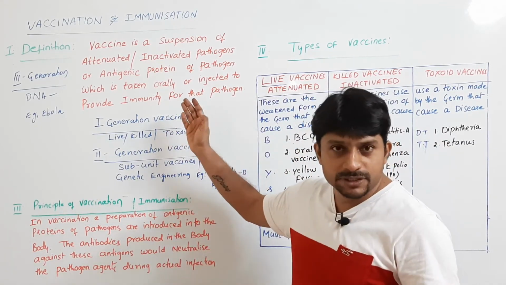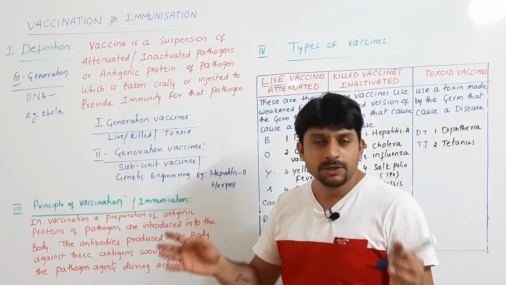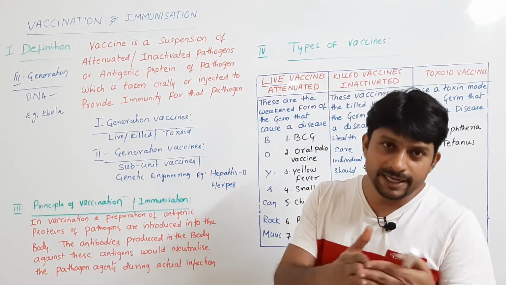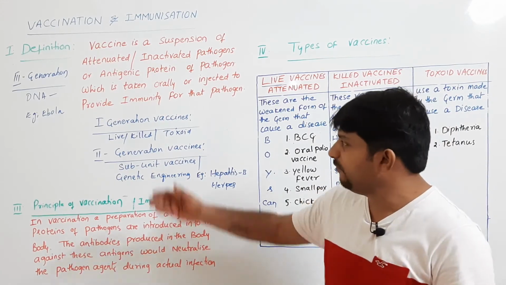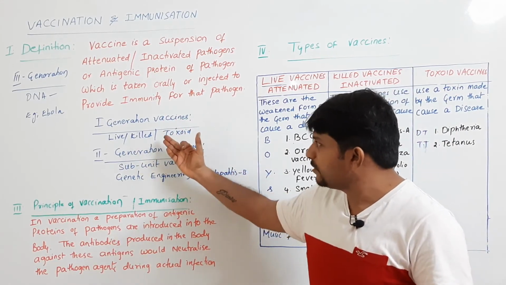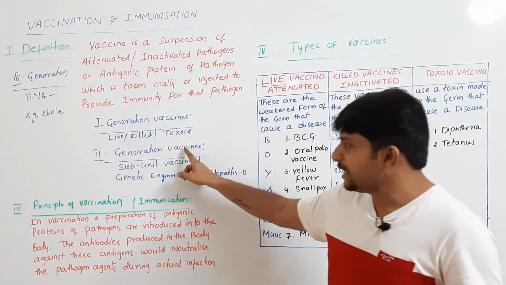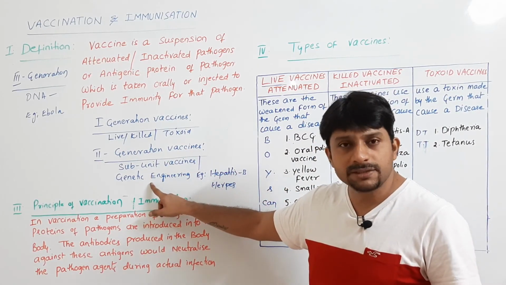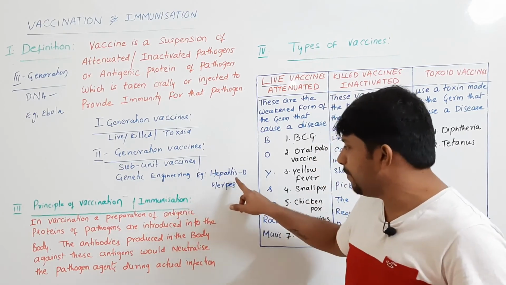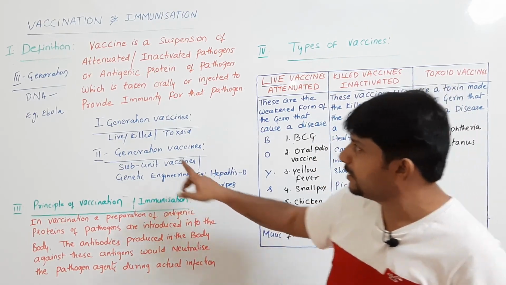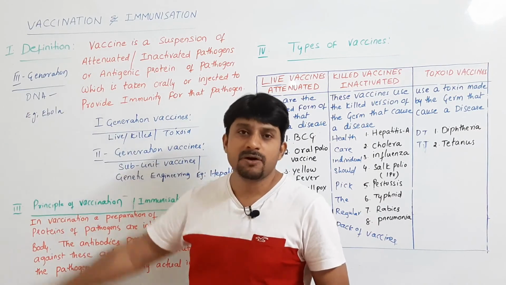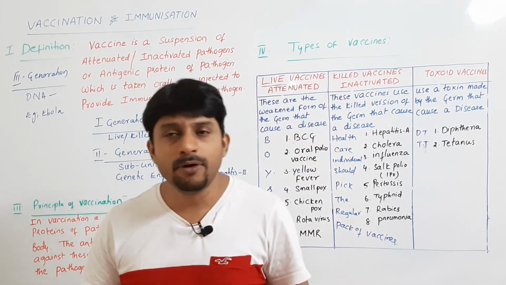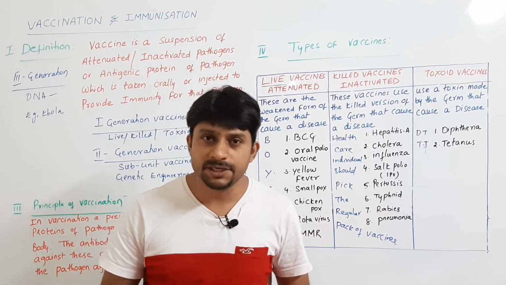Next, we have first generation vaccines, the vaccines which are prepared from the whole organism, either killed or live. Your first generation vaccines are all these three. Second generation vaccines are subunit vaccines, which are prepared by using genetic engineering, like hepatitis B and herpes. Next, third generation vaccines are the DNA vaccines. The vaccine for Ebola is an example of a third generation vaccine.